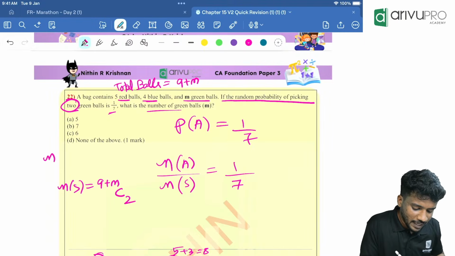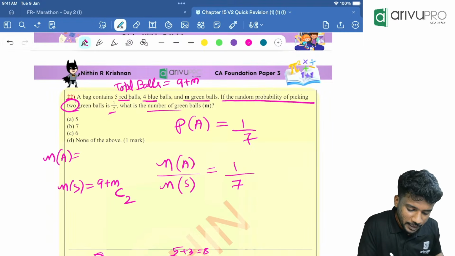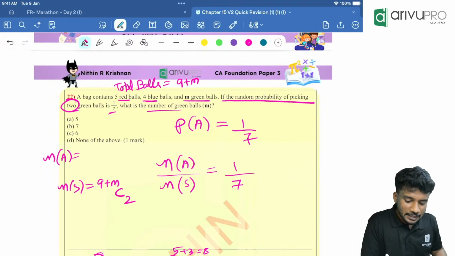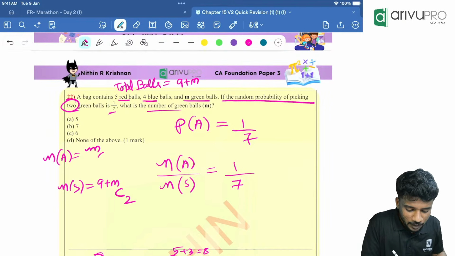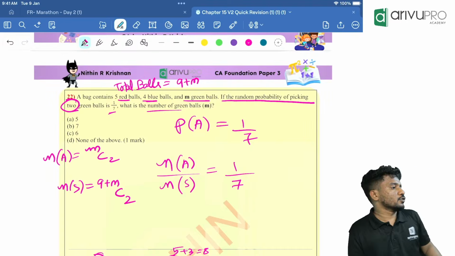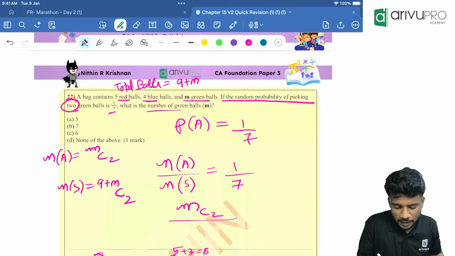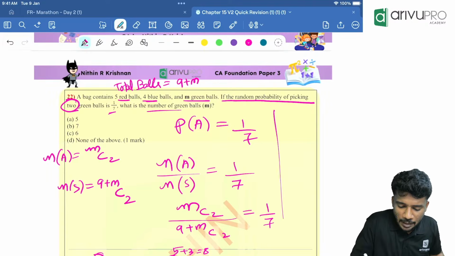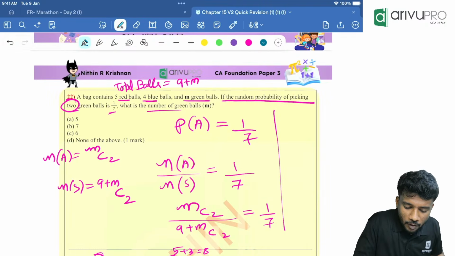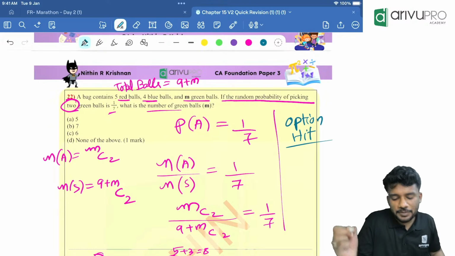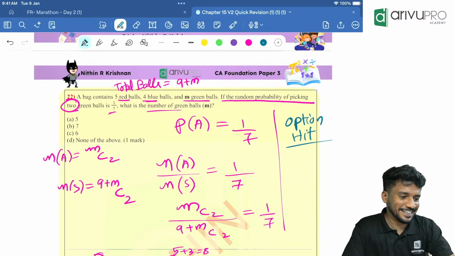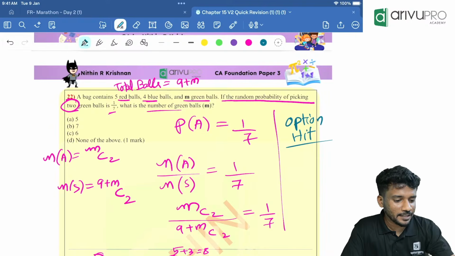Then N of A value will be what? We should choose how many green balls? 2 green balls. That is chosen from how many balls? From m balls we are choosing 2 balls. Now substitute, option hit. MC2 divided by 9 plus m C2, which is equal to 1 by 7. People, you are going to do option hit. Okay, try. Try option hitting, get me the answer.